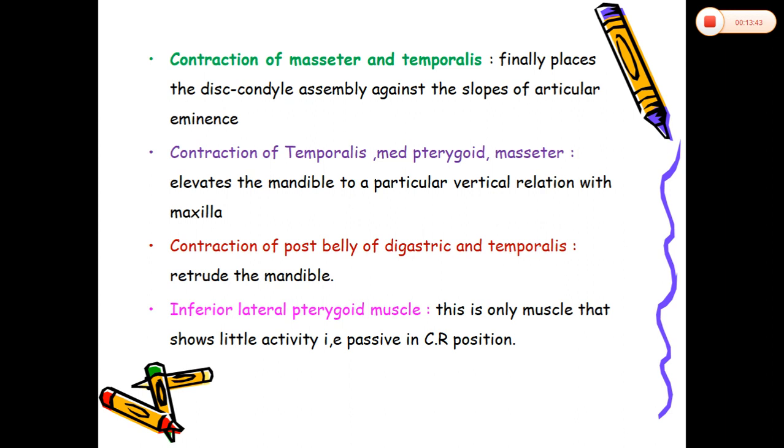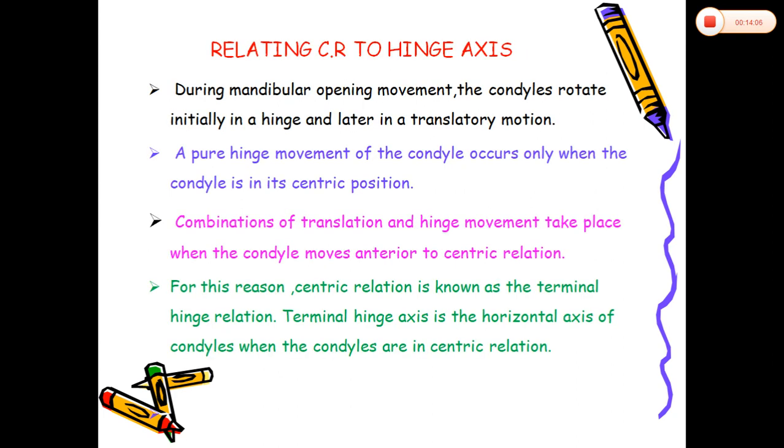Then contraction of the posterior belly of digastric and temporalis muscle. This muscle contraction makes the mandible retrude. Next one is the inferior lateral pterygoid muscle. This is the only muscle that shows little activity. That is, this muscle will be almost passive in centric relation position.